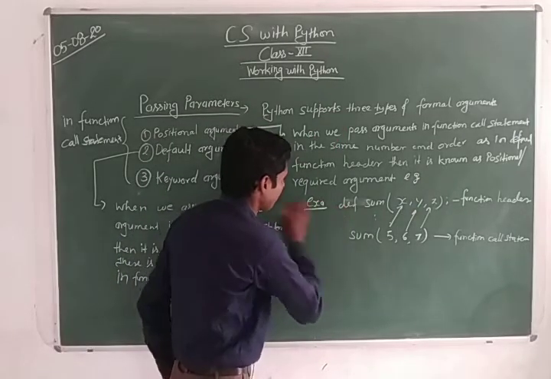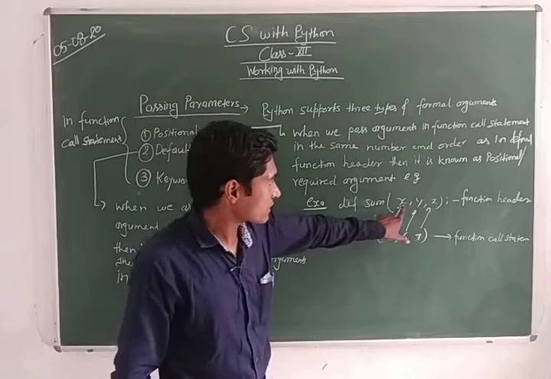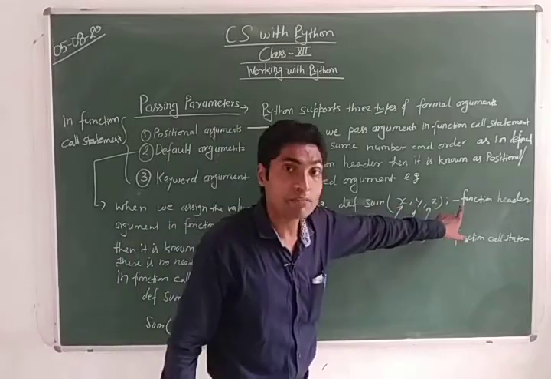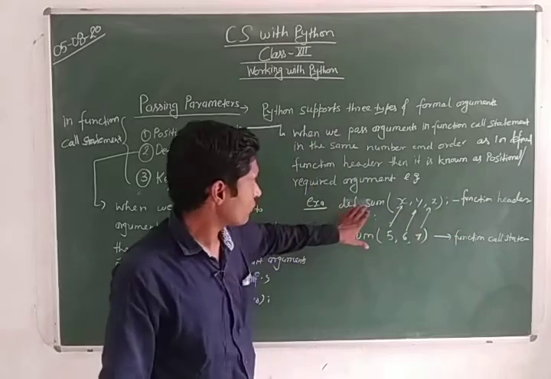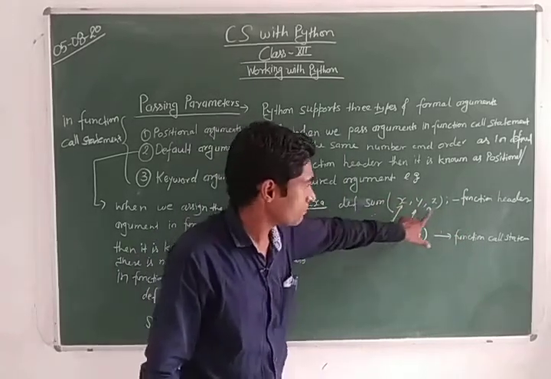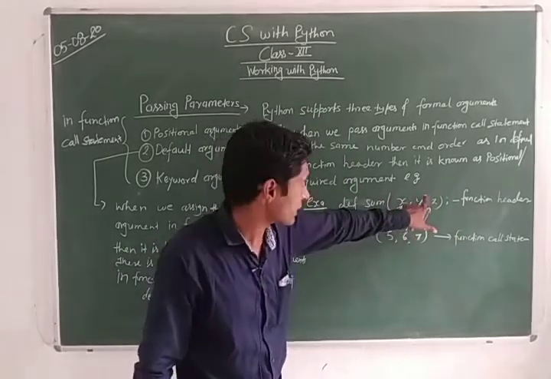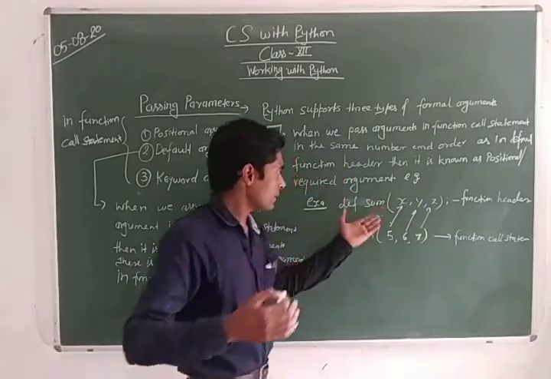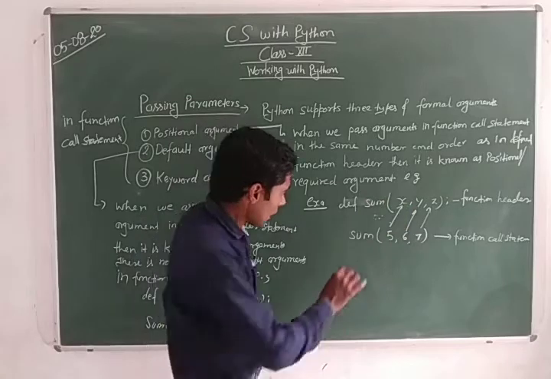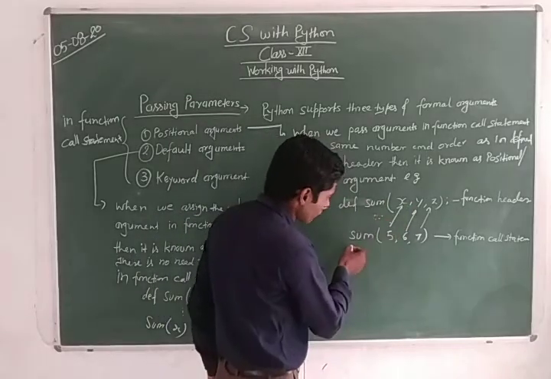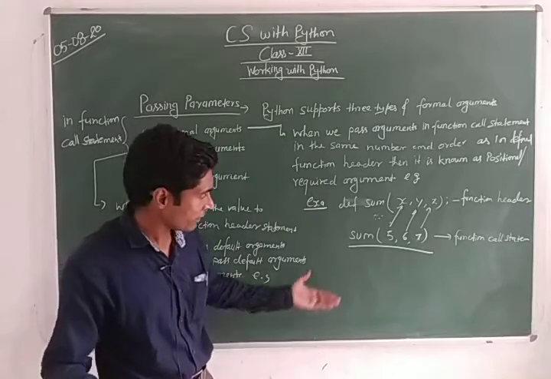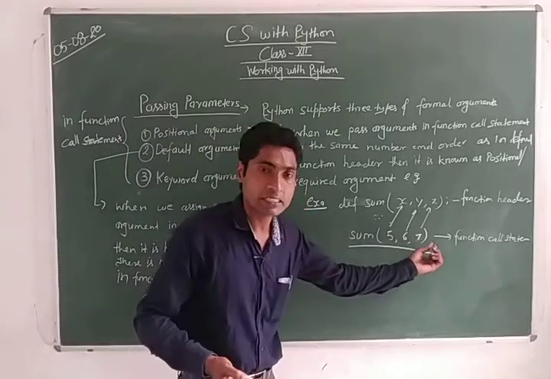This is an example. This is a function definition and this is the function header line of the function definition. def sum, this is the parameter. Think there are three parameters inside it. These are some arbitrary statements. Forget it. Now after defining the function, we will call it. Sure, we will call it. If I define, then we will call it. Here suppose this is a function calling statement.